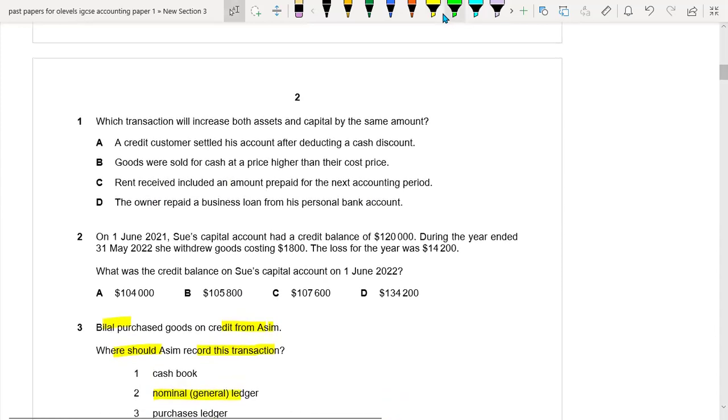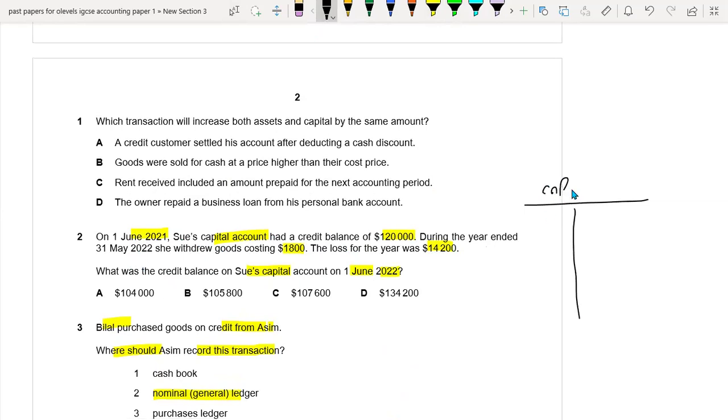Question number 2. On 1st June 2021, Sue's Capital had a credit balance of 120,000. During the year ended, she withdrew goods costing 1800. The loss for the year is 14,200. What was the credit balance of Sue's Capital account on 1st June 2022? Okay, so now let's make the capital account. The credit balance at the start of the year is 120,000.